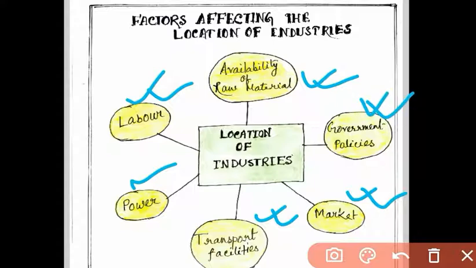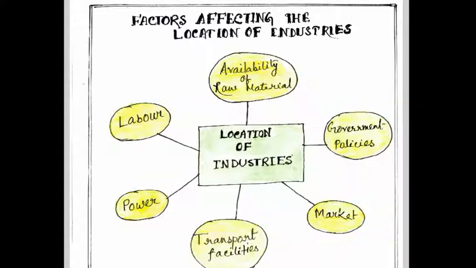Last, we have the various government policies, whether they will help in the location of industries. Okay, these are the different factors, or parameters, which will affect the location of industries. At first we have the availability of raw materials.